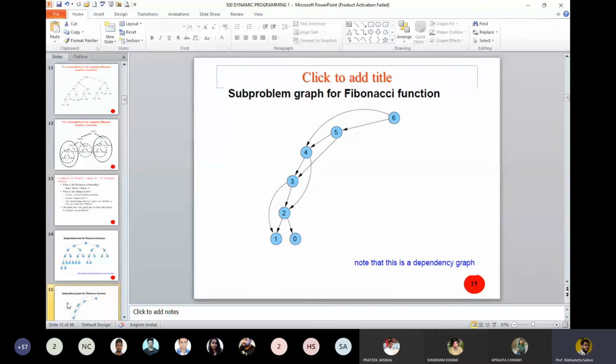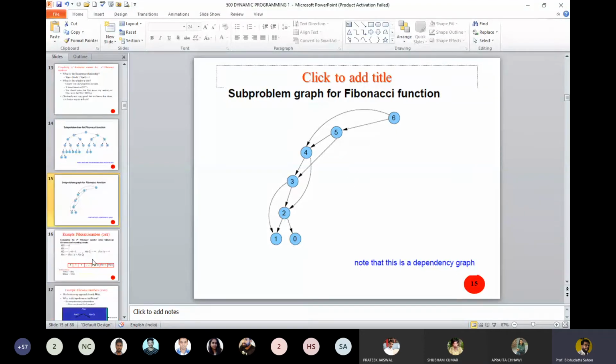That means I compute f of 1, I compute f of 0, store them into an array, then I compute f of 2. When I compute f of 2, I take the value from location number 1 and location number 0. Similarly, when you are computing f5, you take the value of location number 3 and f of 4. This is the dependency. This is the beauty of dynamic programming. It divides the problem into a number of dependent subproblems, and the solution is computed only once and stored in an appropriate data structure, in an array or in a matrix, which is then referred to.